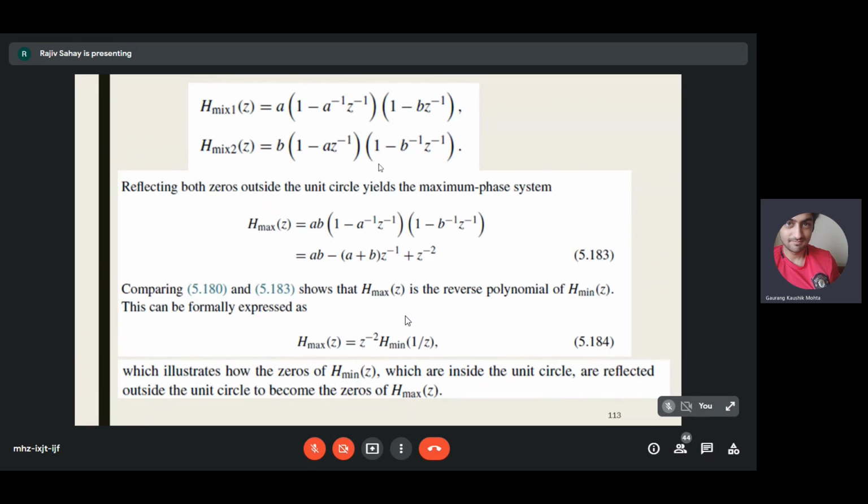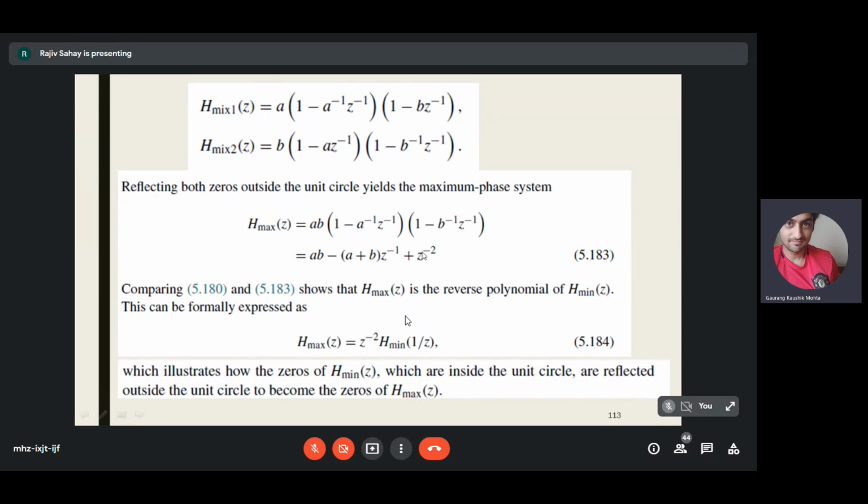Reflecting the zeros means you are doing 1 by a and 1 by b. This is the term for reflecting a outside the unit circle, and this is the term for reflecting b outside the unit circle. And if you reflect both zeros outside the unit circle, you obtain the maximum phase system, which is having both 1 by a and 1 by b here.